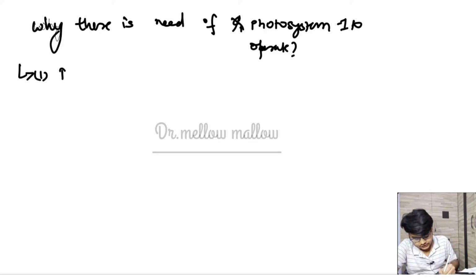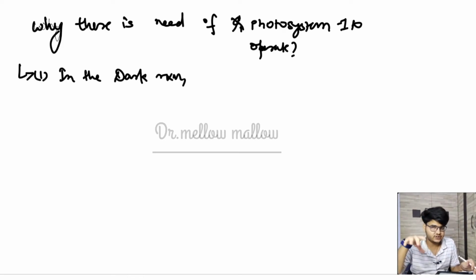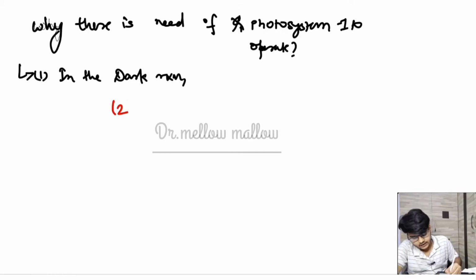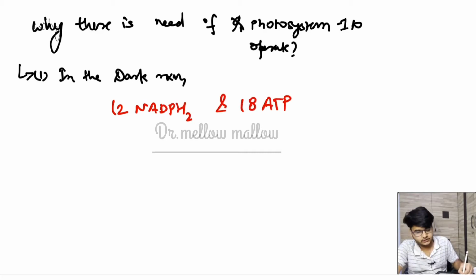In the dark reaction, we will study about the dark reaction in the latter part of this video, but for some time please keep in mind that for the dark reaction to operate we will need 12 NADPH2 and 18 ATP molecules.